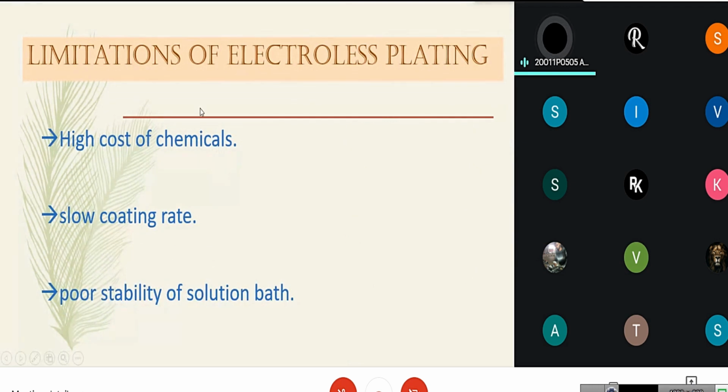The limitations of electroless plating: high cost of chemicals, the coating rate is very slow, and the solution stability is poor. Thank you.